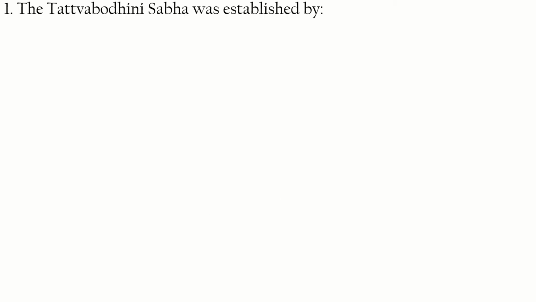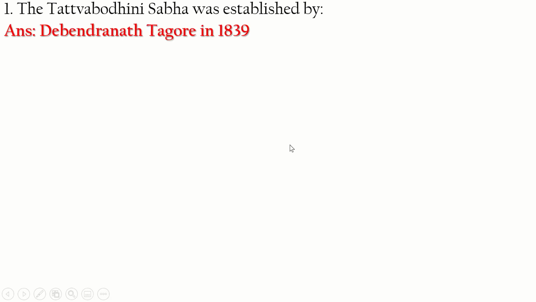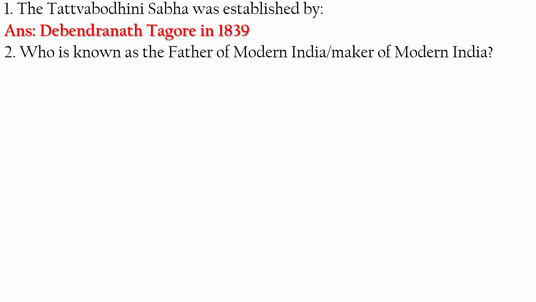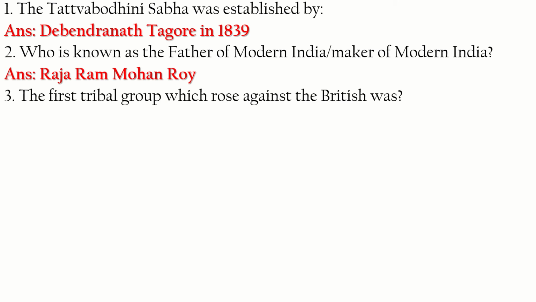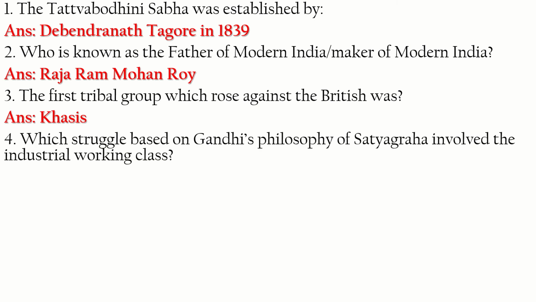The first question: the Tattva Bodhini Sabha was established by. Tattva Bodhini Sabha was established by Debendranath Tagore in 1839. Who is known as the father of modern India or maker of modern India? It is Raja Ram Mohan Roy. The first tribal group which rose against the British was Khasis.